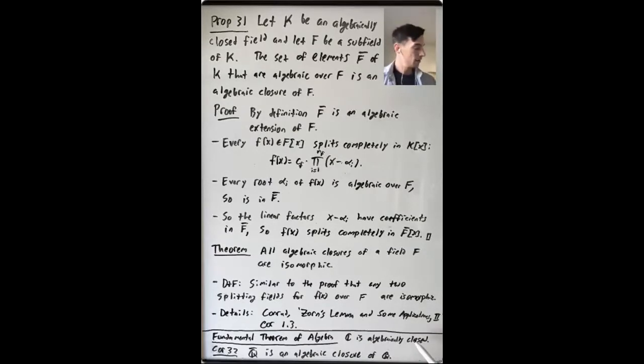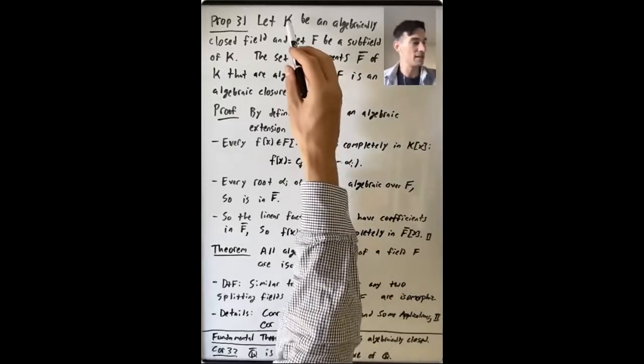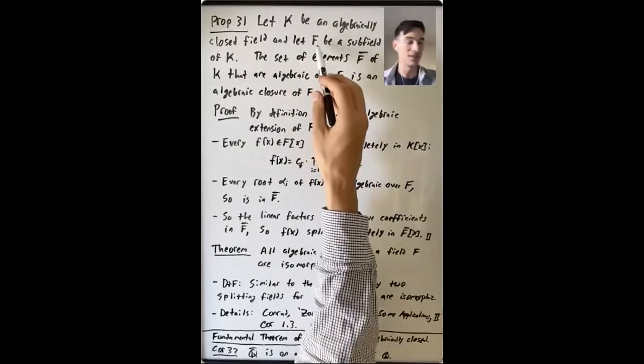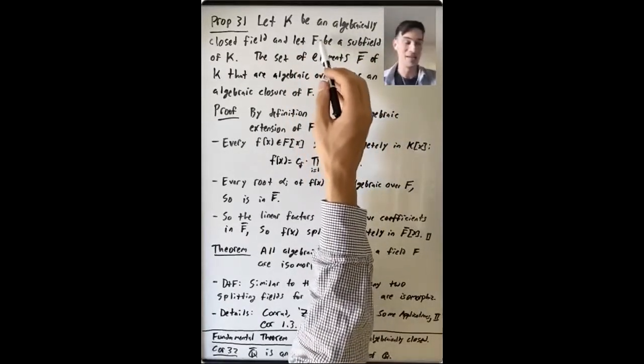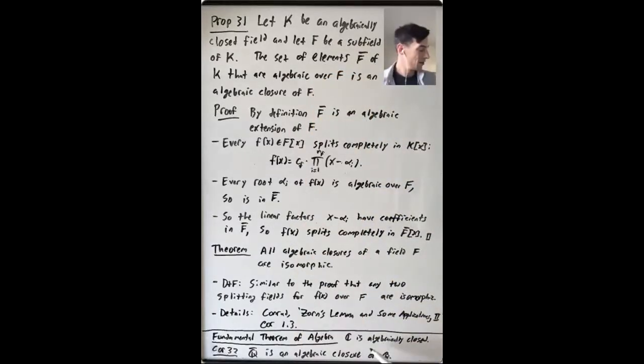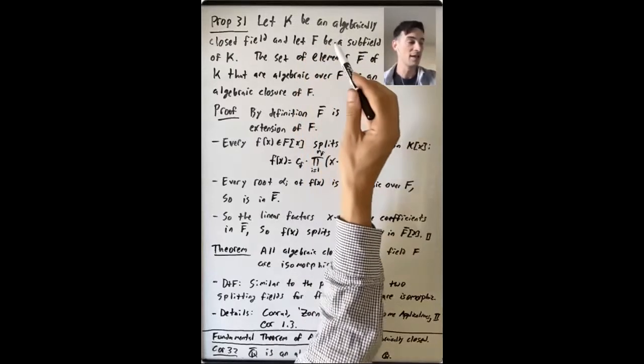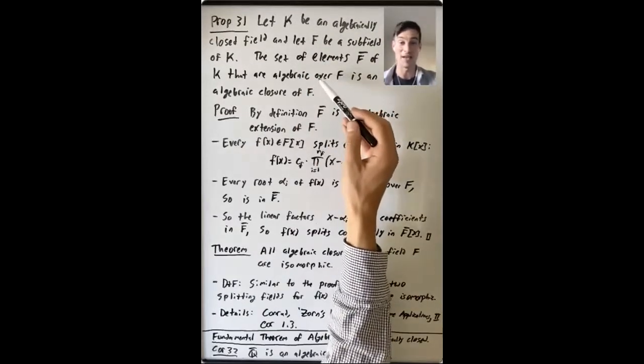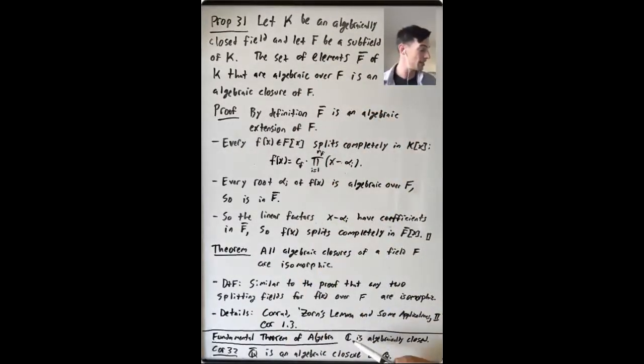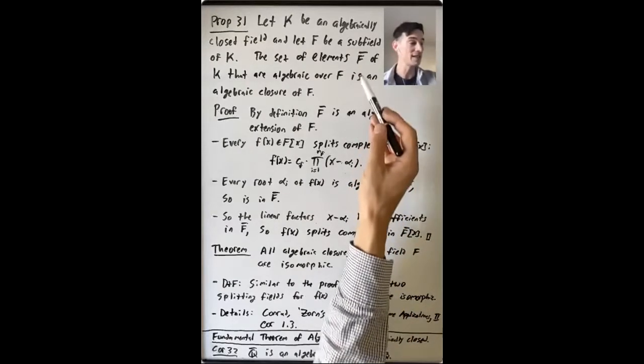Okay, well, C is an algebraically closed field, and it has a lot of subfields. One thing that we see from this is that an algebraically closed field contains an algebraic closure of any of its subfields. So in particular, C contains an algebraic closure of R, and C contains an algebraic closure of Q. What is it?